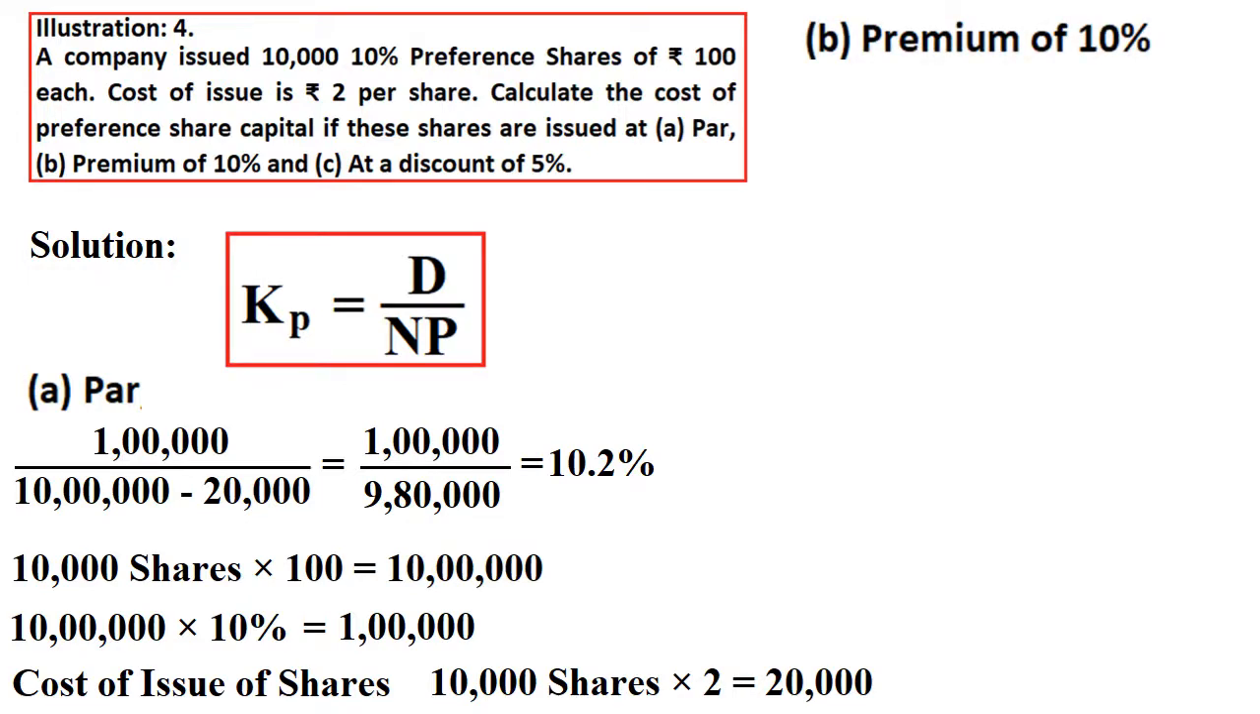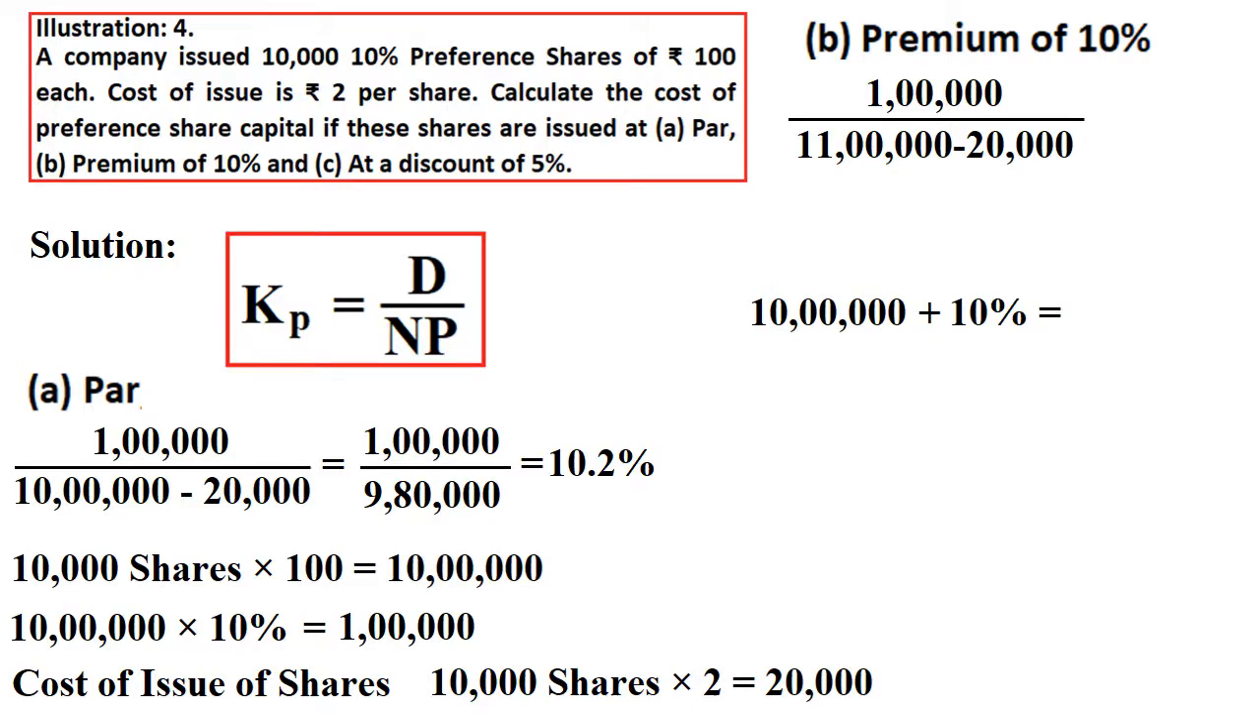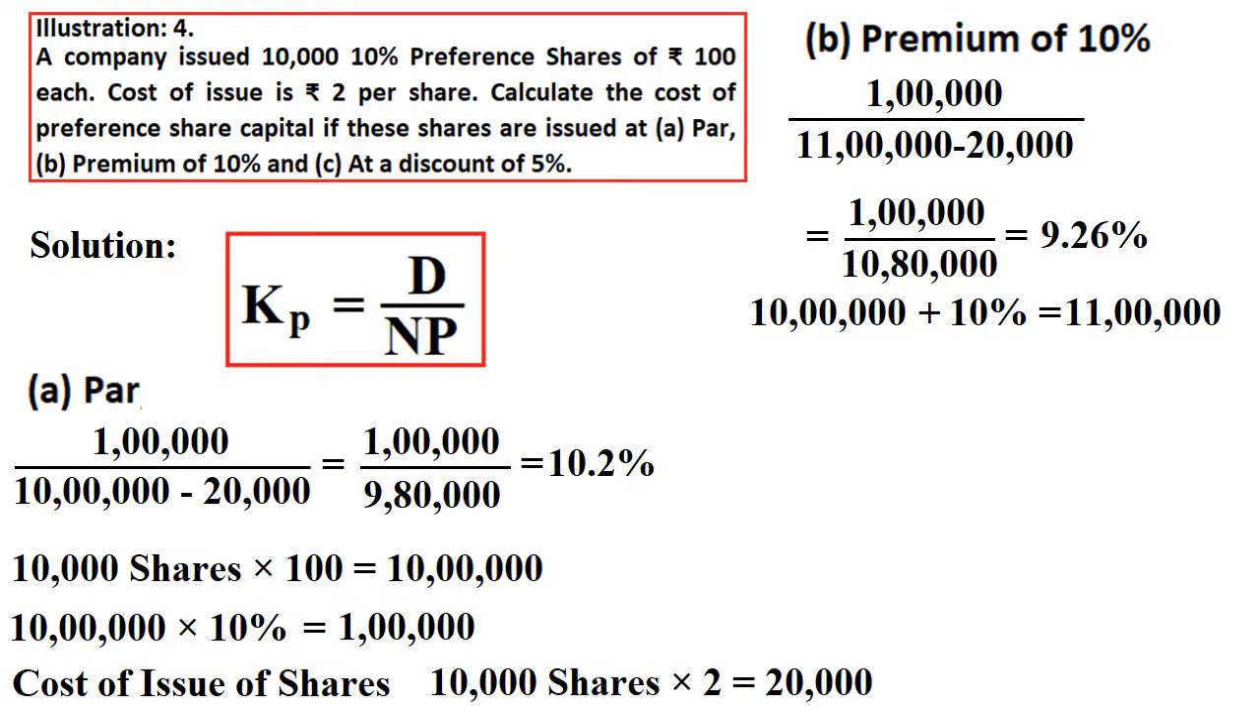So second, at a premium of 10%, in the sense we are issuing at a premium of 10%, excess money we are collecting. So where D will remain same, that is 1 lakh, as I have explained already, whereas NP will be different, that is 11 lakh minus 20,000 I have written. How I got this 11 lakh? That is 10 lakhs plus 10% premium comes to 11 lakh, and 20,000 is the expenditure that we are incurring for issue of preference shares, that is 2 rupees per share. So Kp is equals to, the answer is 1 lakh divided by 10 lakh 80,000, that is equals to 9.26 percentage is cost of preference share capital.